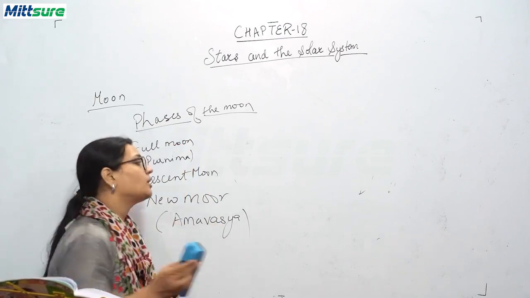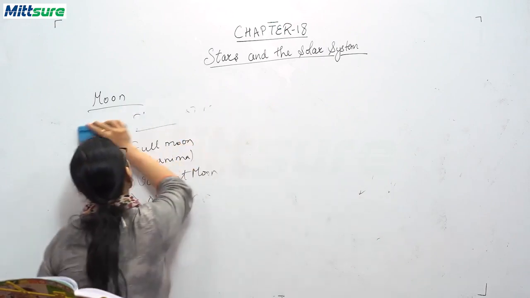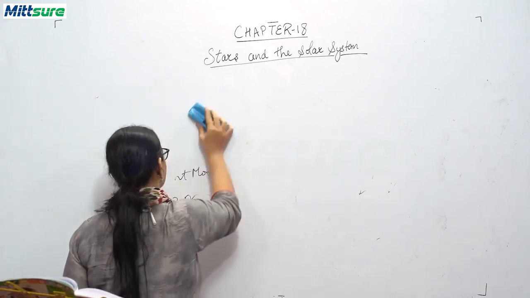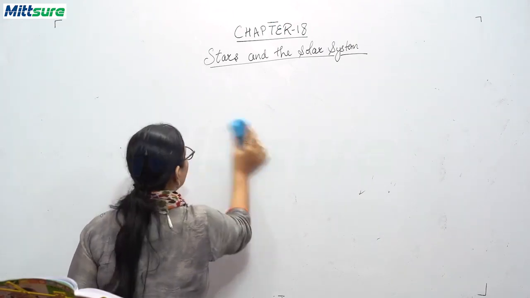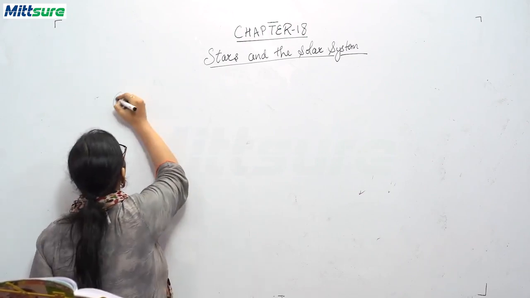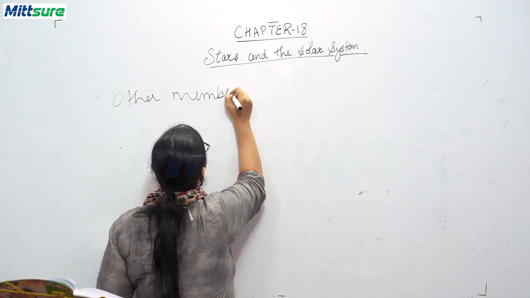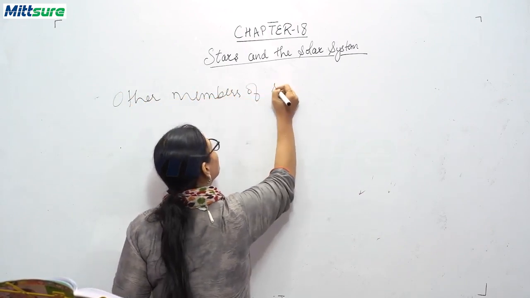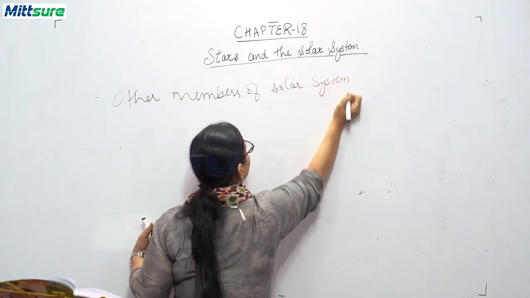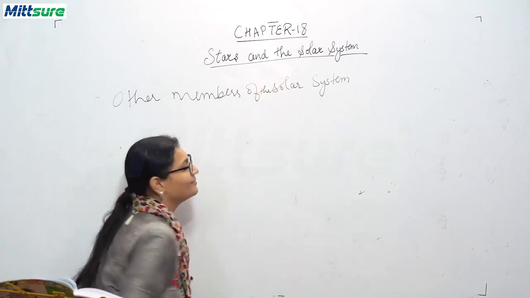Now, we will be discussing other members of our solar system. There are other members of our solar system also, like asteroids and comets. So, we will be discussing them here. Let me write down other members of the solar system.